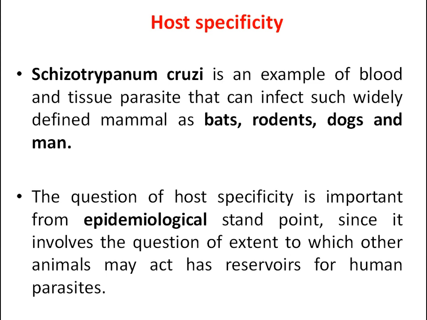Schizotrypanum cruzi is an example of a blood and tissue parasite. It is a blood and tissue parasite that can infect a widely defined range of mammal species, which involves bats, rodents, dogs, and man. The question of host specificity is important from the epidemiological standpoint, since it involves the question of the extent to which other animals may act as reservoirs for the human parasites.